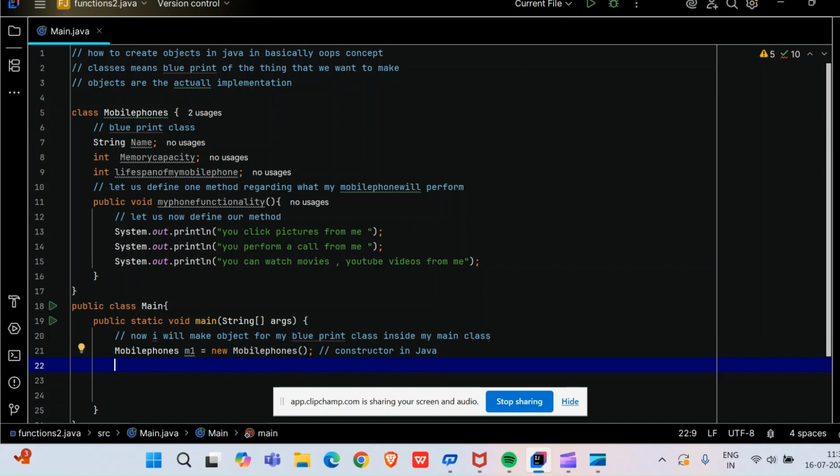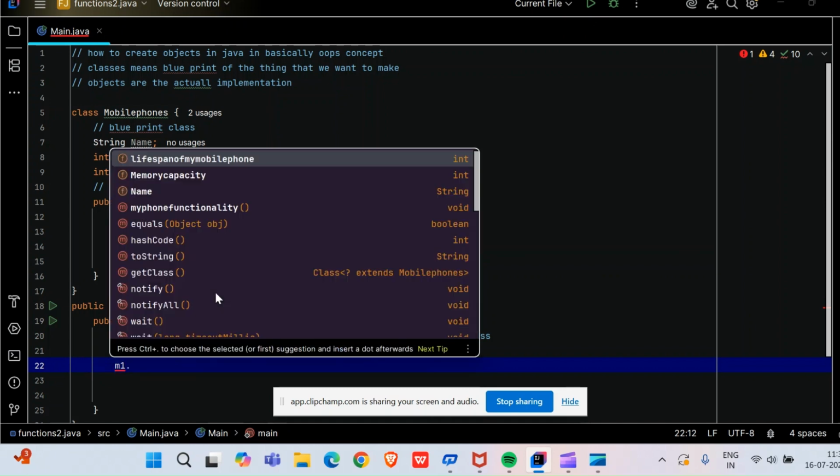Now friends, just see here, one by one I will call them. Who will I call? I will call the name, later I will call the memory capacity, and later I will call the lifespan of my mobile phone. One by one I am calling. And how will I call them? I will call them by putting a dot in between. The moment I have given the dot, see how incredible this IDE is, friends. Automatically it detected what I want, and from the drop down itself you can select, right?